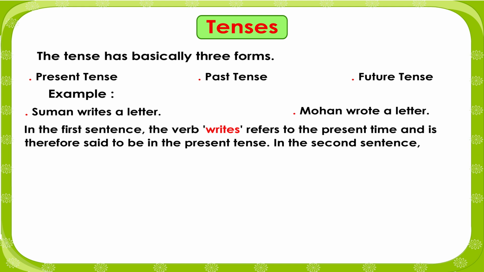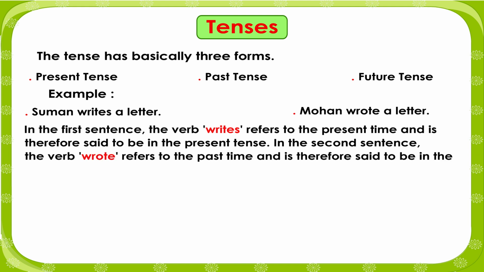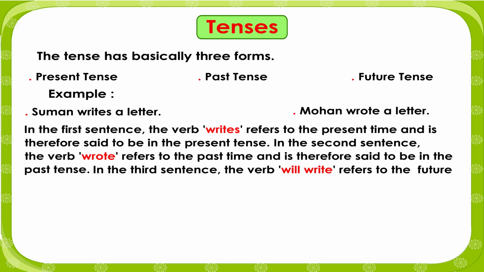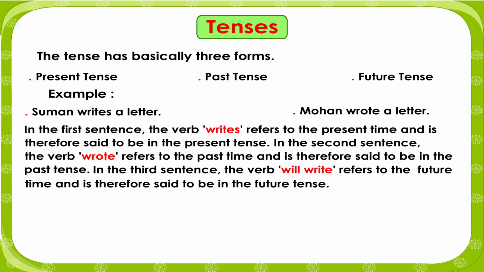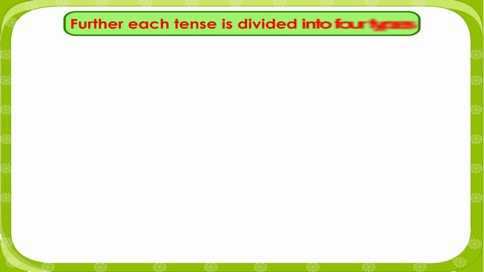In the second sentence, the verb wrote refers to the past time and is therefore said to be in the past tense. In the third sentence, the verb will write refers to the future time and is therefore said to be in the future tense. Further, each tense is divided into four types.